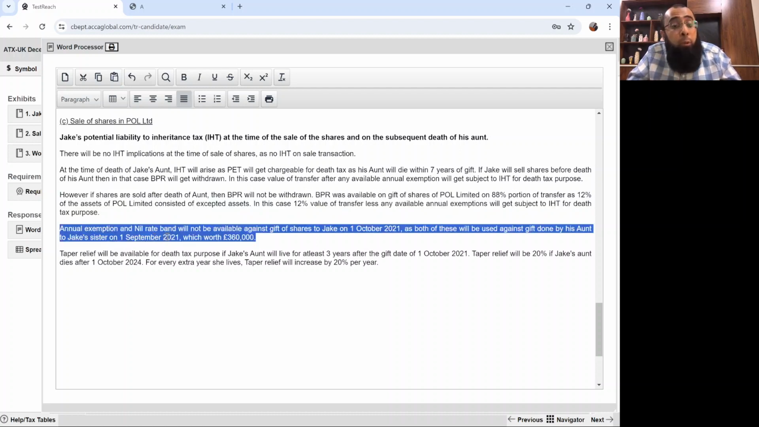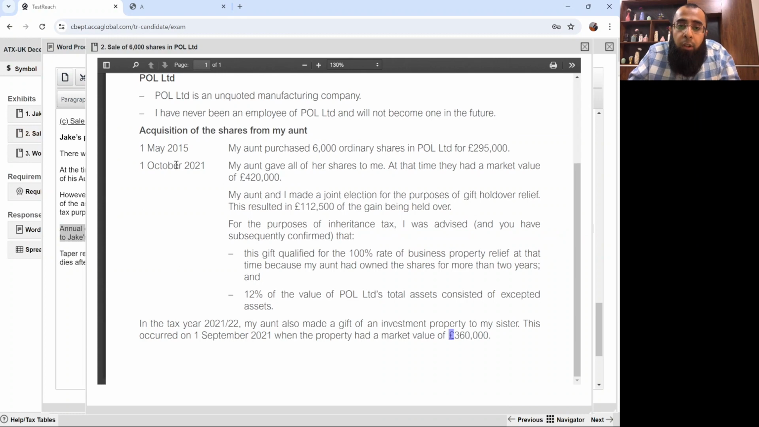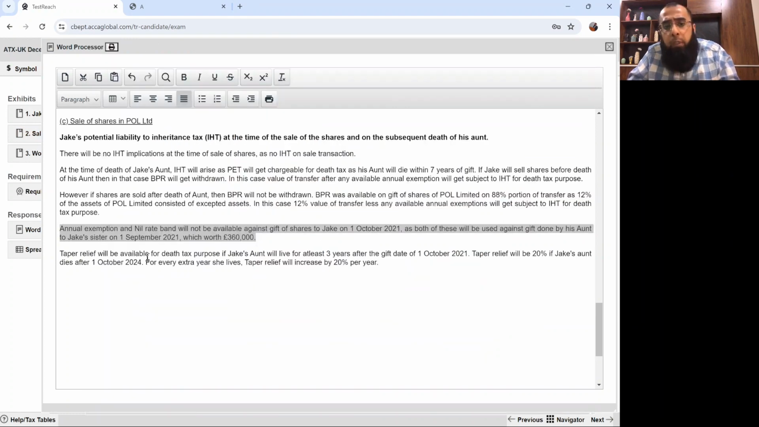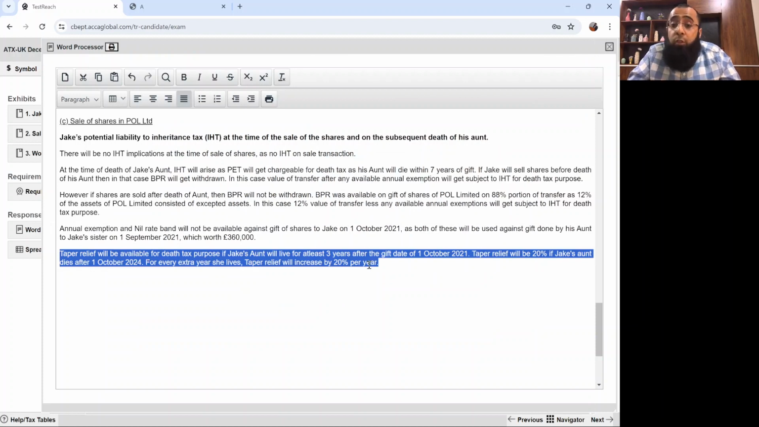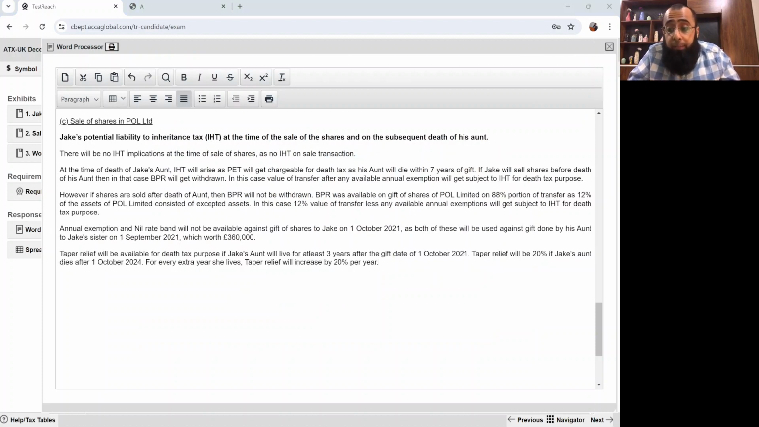Annual exemption and nil rate band are already used because a gift is made just before your gift. You can look, your gift is October 21, that was made in September 21. Taper relief will be available for every extra year Jake's aunt will survive. I particularly believe that this is not difficult.